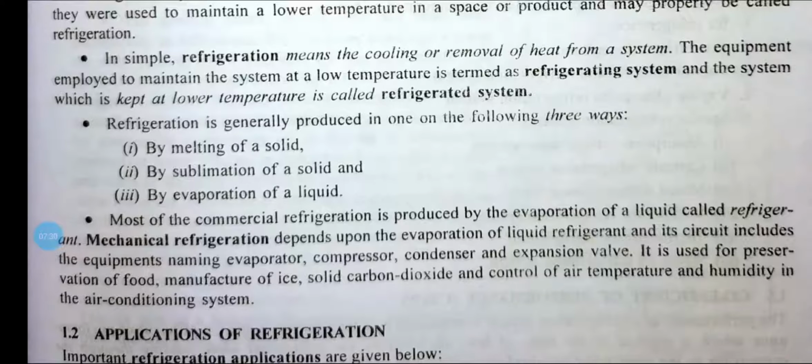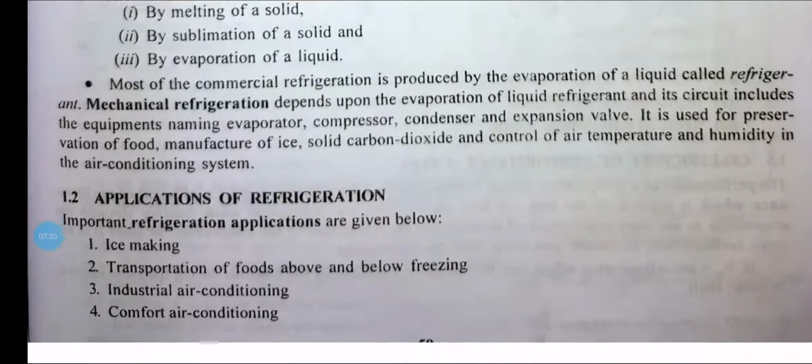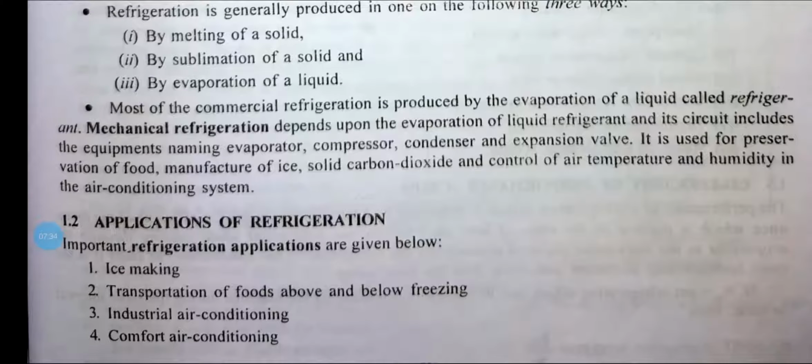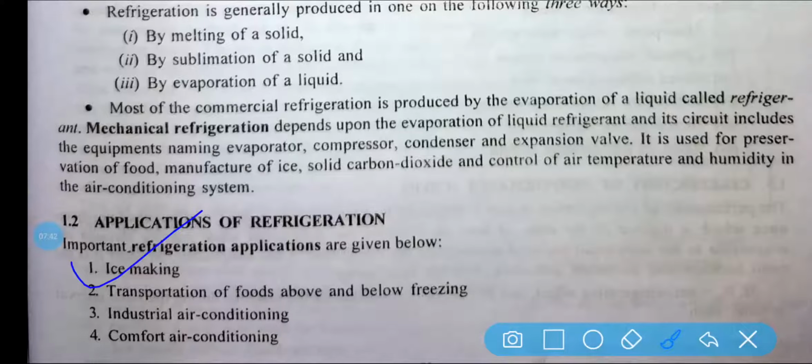Okay. So basically what are the applications of refrigeration that we have to discuss right now. The main application is ice making in an ice factory. Okay. So the refrigeration system is needed, because when you are making ice, what is the need of ice?